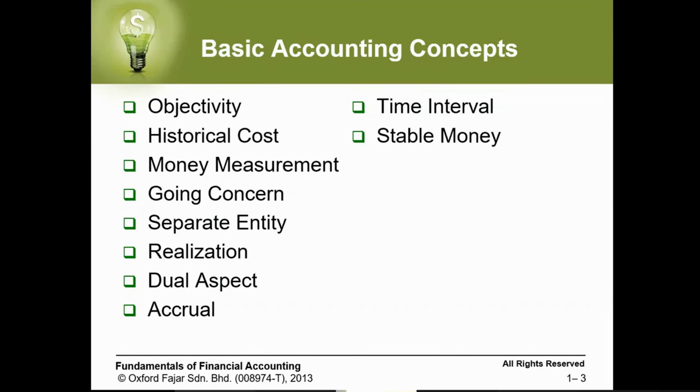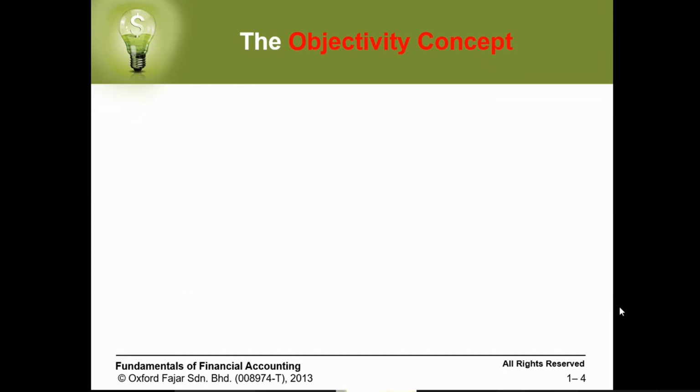First, we're going to start with objectivity. Objectivity means it's quantifiable, which means it can be measured, which is the opposite of subjectivity. Subjectivity means different people will think in different ways about it. I will give you an example.